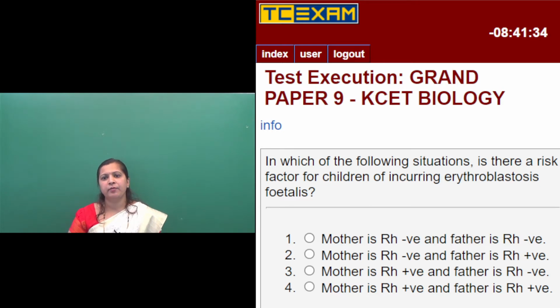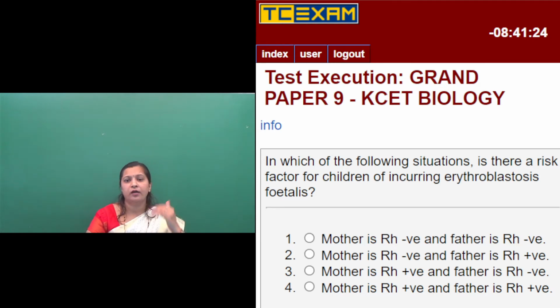Suppose during subsequent pregnancies, if she conceives a second time, these Rh antibodies produced in the mother's bloodstream can leak into the fetal blood, causing the breakdown of RBCs. That results in severe anemia or jaundice. That is called erythroblastosis fetalis. In which of the following situations is there a risk for children of incurring erythroblastosis fetalis? When the mother is Rh negative and the father is Rh positive. So the right option here is the second one. Got it?